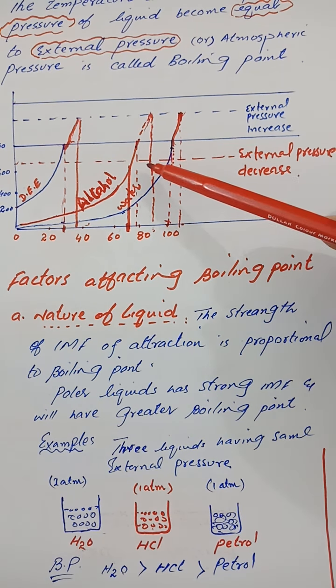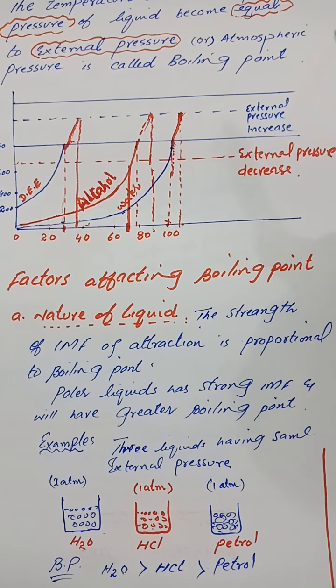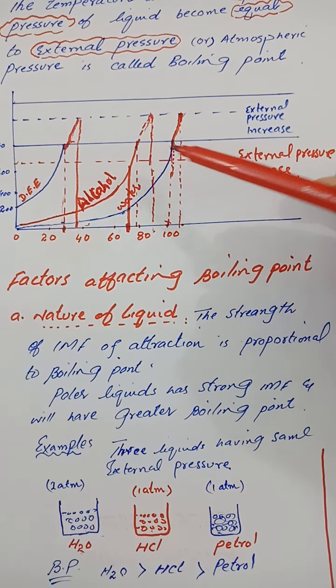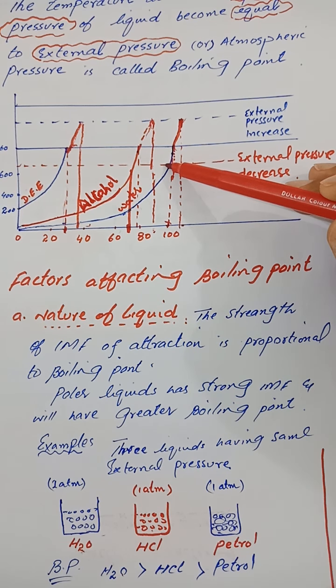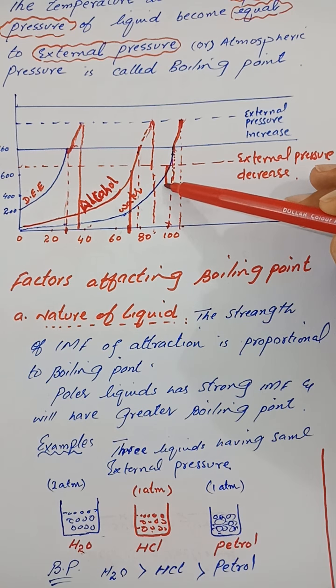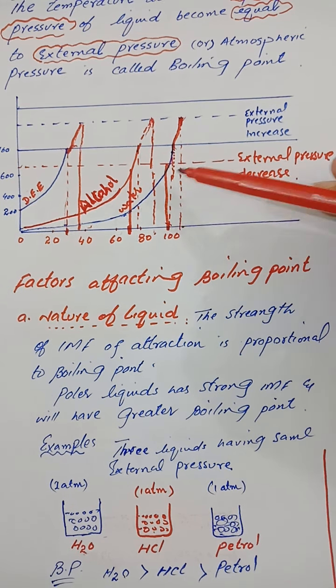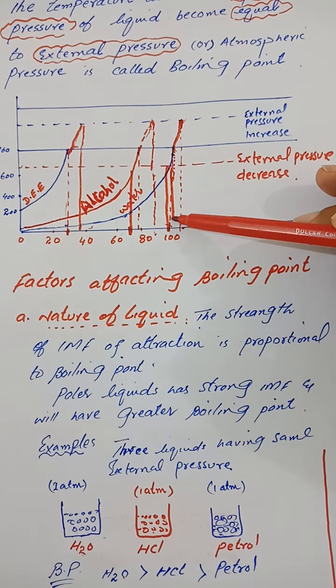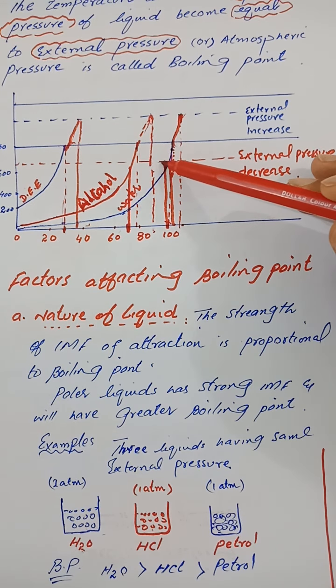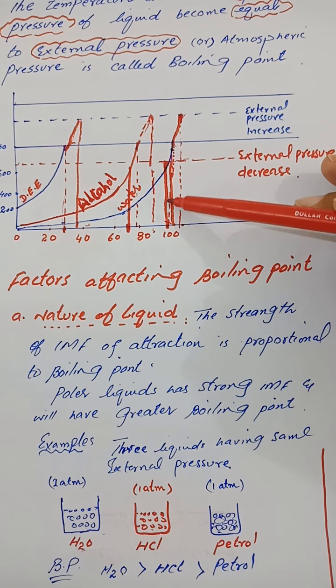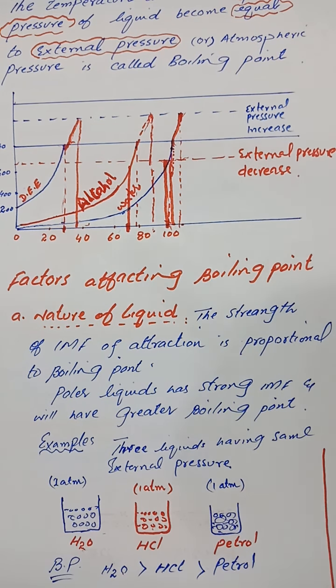Now again, if the external pressure decreases, let's say we want to boil water at a lower pressure, like at this pressure, now it will boil at a comparatively lesser temperature. First of all, water was boiled at 100 degrees centigrade, but now at this lesser external pressure, water will boil at a comparatively low temperature. So it means that the boiling point is directly proportional to external pressure.